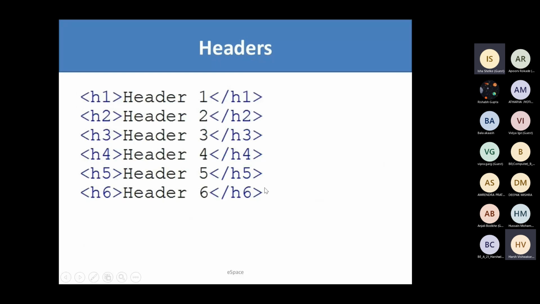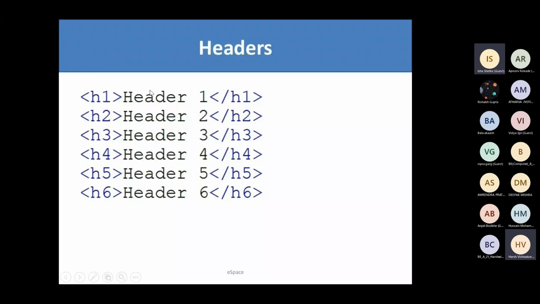And if I talk about headers, there are 6 headers in HTML, from H1 to H6, which is header 1 to header 6. Header 1 is the biggest and header 6 is the smallest. So if you want to display any heading on a website, we can use headers. The best part about headers is that they are blocks. What are blocks? We will talk about that later. Just have a look at how this page will display.